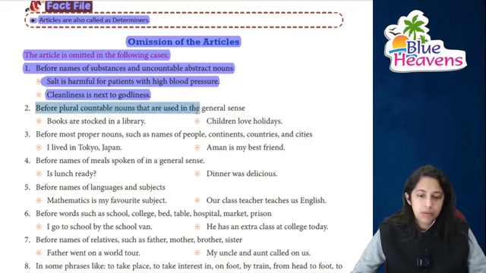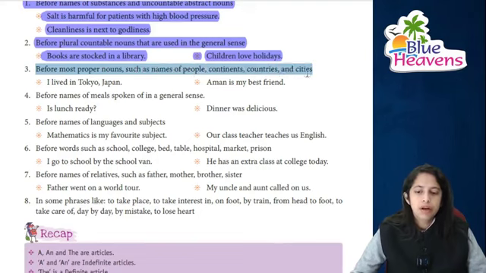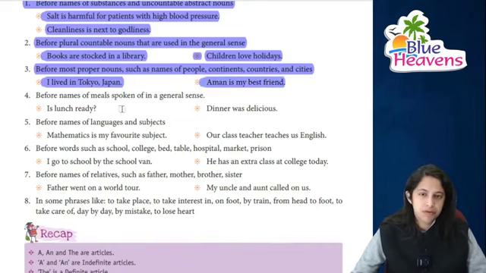Before plural countable nouns that are used in the general sense: books are stocked in the library and children love holidays. बच्चों को holidays बहुत पसंद है. Before the proper nouns, जैसे कि name of the people, continents, countries, cities, इन सब के पीछे article नहीं लगेगा. I lived in Tokyo, it's in Japan. Aman is my best friend, right.